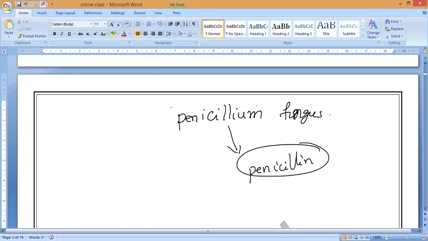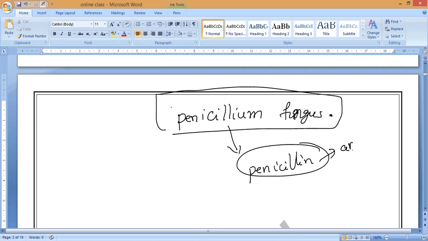This is another example of the fungus family, Penicillium fungus, which forms new plants with the help of spores only. From it we can produce an antibiotic drug, that is what we call penicillin.